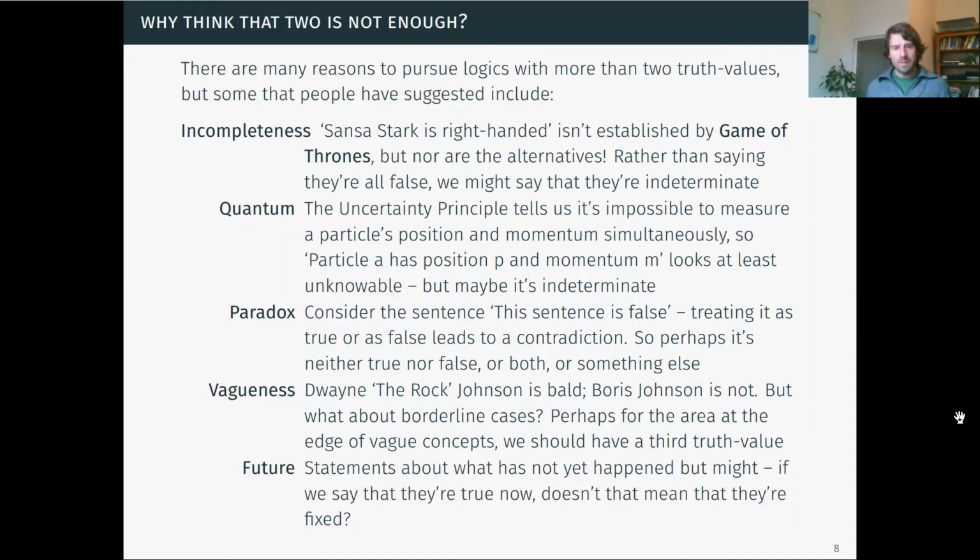Finally, statements about the future. There are statements about what has not yet happened, but which might happen. And there's a worry, a long-standing worry, that if we say that they're true now, that means that the future is fixed rather than open. So we might feel that we need to say that they are indeterminate at the moment. And we're going to think about these last two questions in the next video.